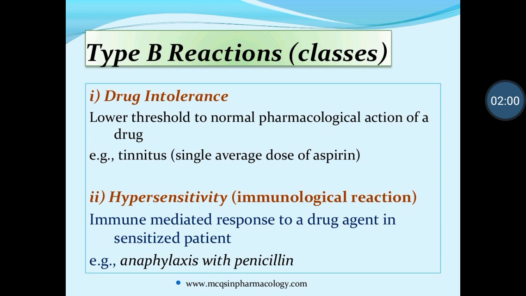How is it performed? A very low quantity of penicillin is injected into the skin of the patient who requires the penicillin, and they are observed for the next 30 or 45 minutes. Within the 45 minutes, if the patient has rashes, allergy, itching at the particular part of the skin where the penicillin was injected,